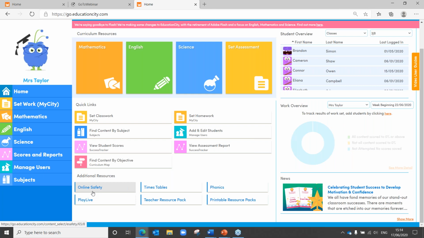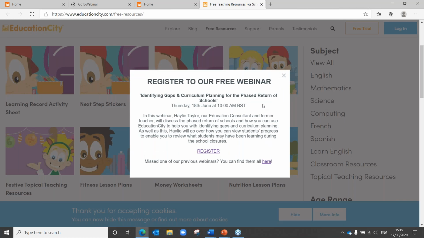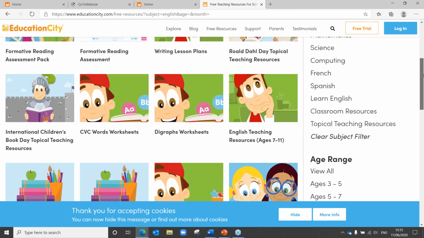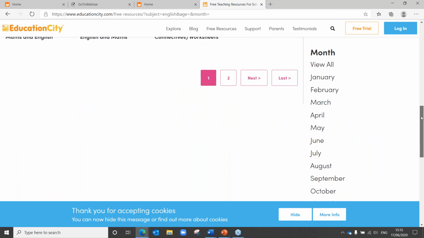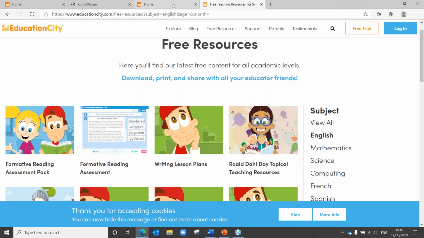So our Play Live is on there, online safety, times tables, and phonics. We do also have some printable resources that you can print off and save as PDFs to send home. As an example, let's head into English. There we go. We've got our spotlight on tomorrow, so make sure you register for that one. But you can go in and filter down for those specific worksheets if you need to, and also for our annual tools for different times of the year.